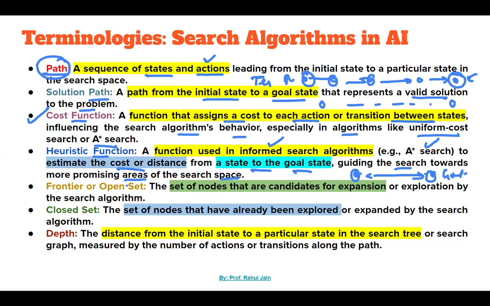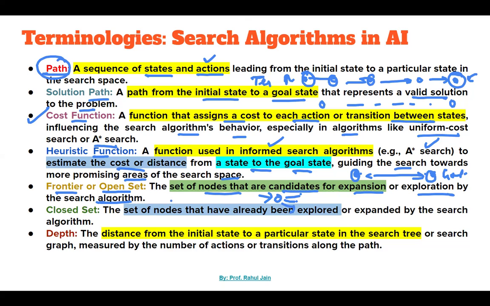Thereafter, frontier or open set: the set of nodes that are candidates for expansion or exploration by the search algorithm. If you are at a particular node and after applying some actions or operations, some further sets of nodes are opened there, those are the candidates for further expansion of the solution.